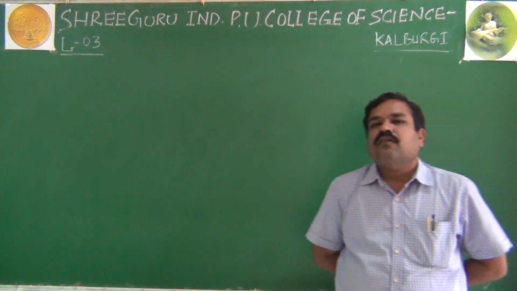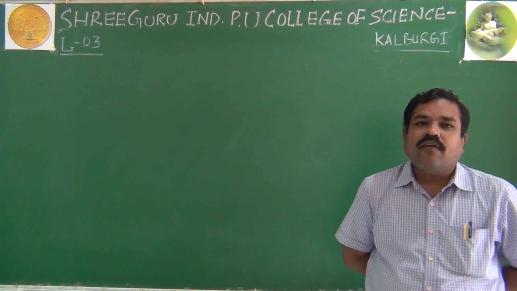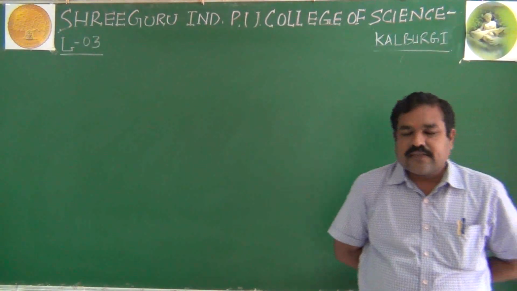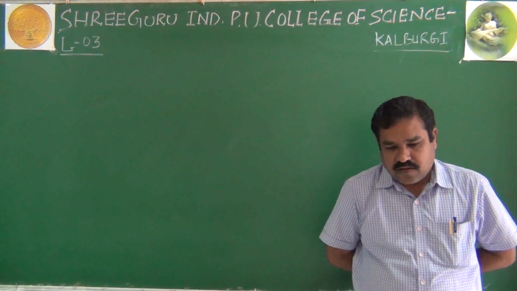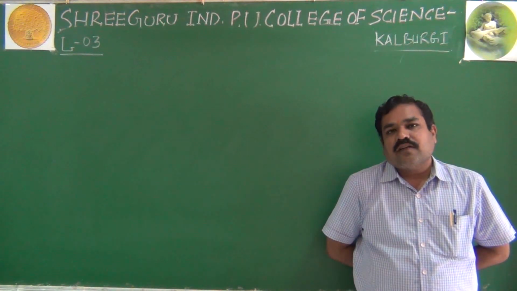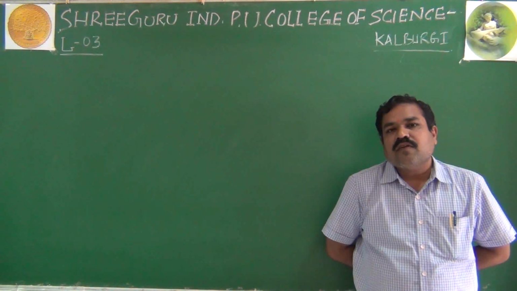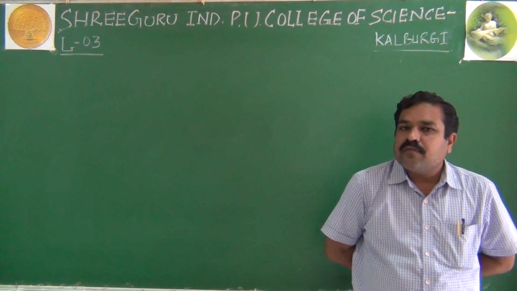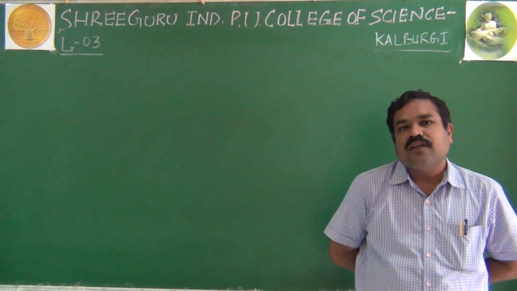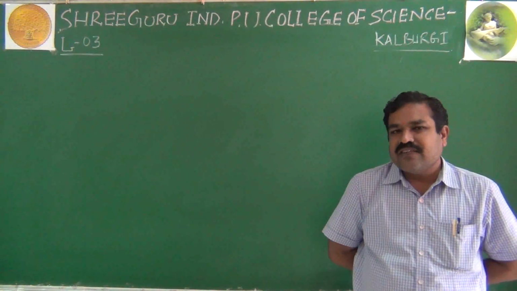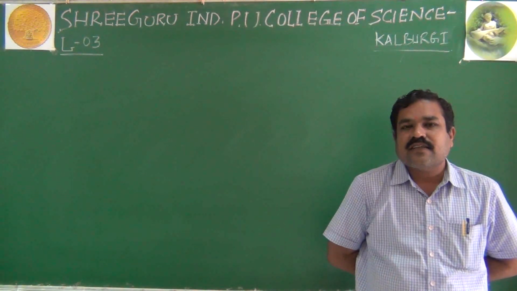What is atomic number? The total number of protons or electrons present in an atom is called atomic number. I told you yesterday itself, it is also called charge number because it indicates charge on the atom. Whereas atomic mass, also called mass number, is the total number of protons plus total number of neutrons present in an atom. It is called mass number because the entire mass of the atom is concentrated in the nucleus. And an element is generally represented as Z X A, where Z is atomic number, A is atomic mass, and X is the element.